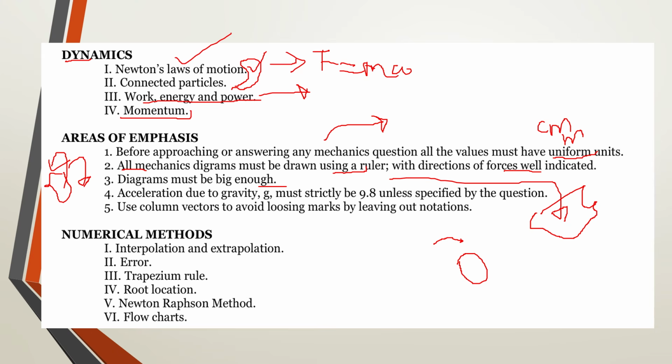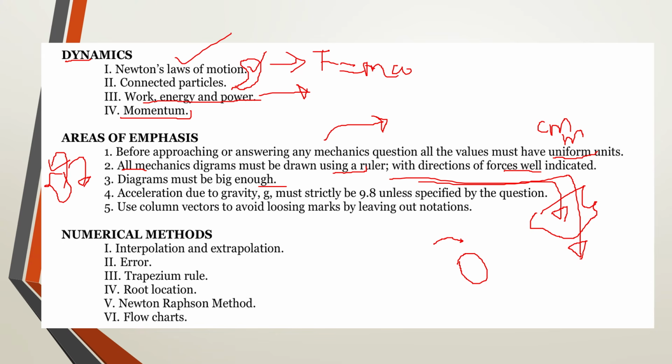In fact, it's ink which is advisable. You have seen the marking guides that we distribute. Everything is in ink. There is no pencil anywhere. So it's better to put all the workings in ink.